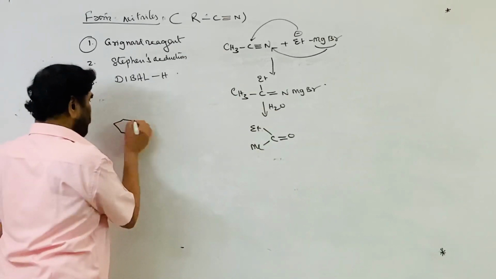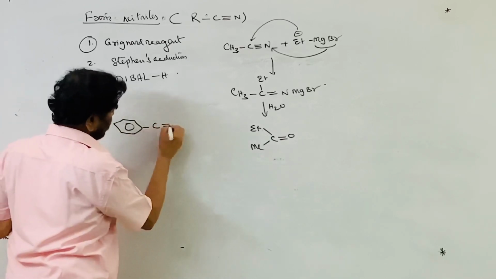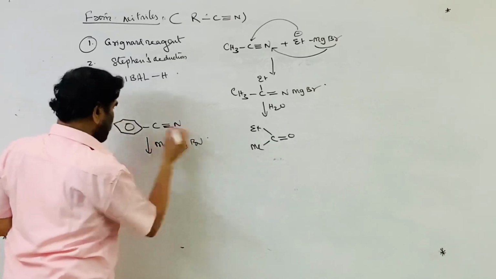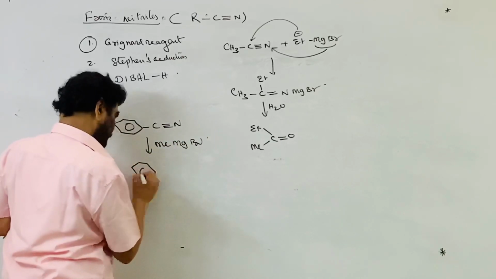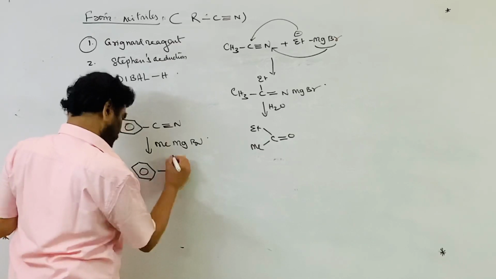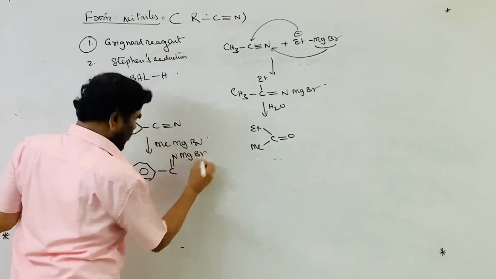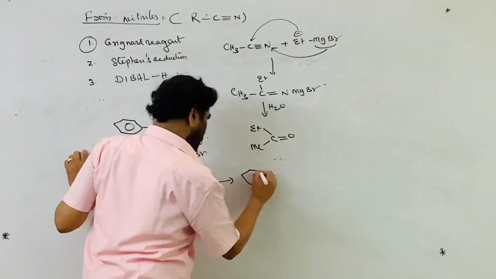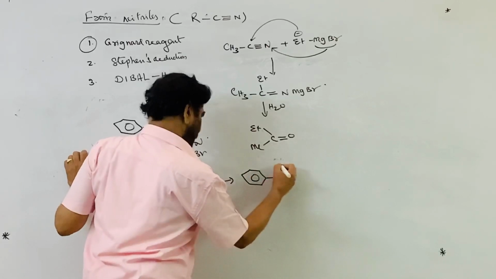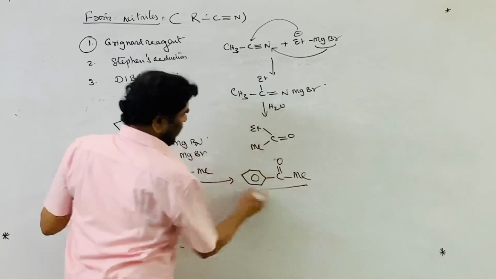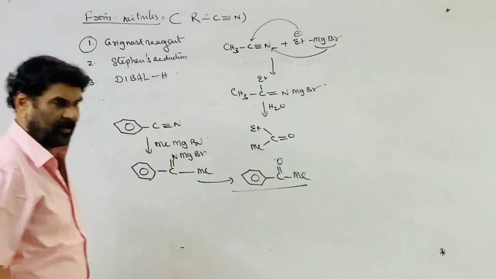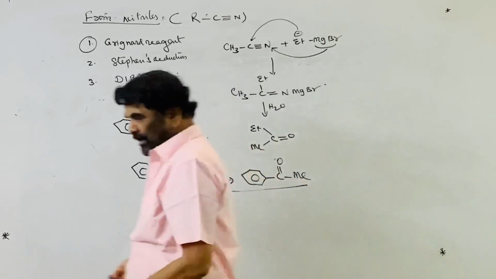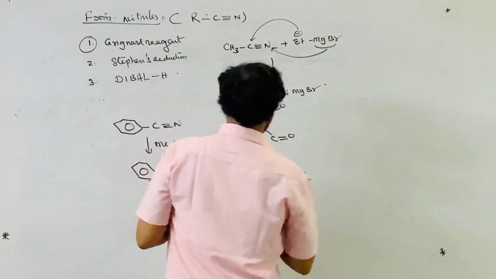If you have phenyl cyanide, benzonitrile, and treat it with methyl magnesium bromide, the first product is the MgBr imine with the methyl group. On hydrolysis it gives phenyl methyl ketone, acetophenone. You can prepare anything this way: take the cyanide and treat it with the Grignard reagent. This is one procedure.